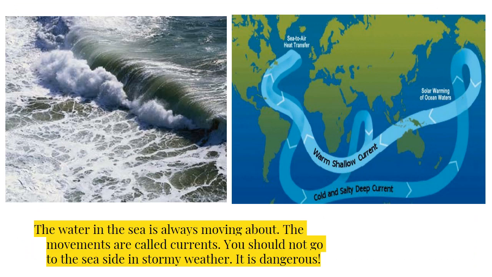Now we will differentiate between seas and oceans. Smaller areas of water are called seas and the larger ones are oceans. The water in the sea is always moving about. You can see in the picture the movement of water. These movements are called currents. You shouldn't go to the seaside in stormy weather. It is very dangerous. You can have a look at the picture and the map.